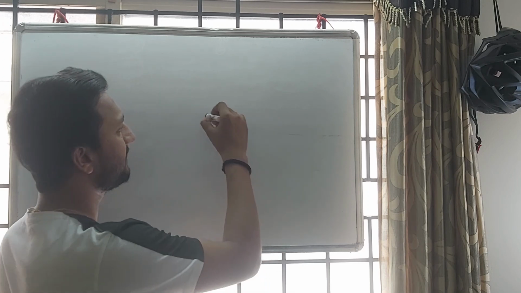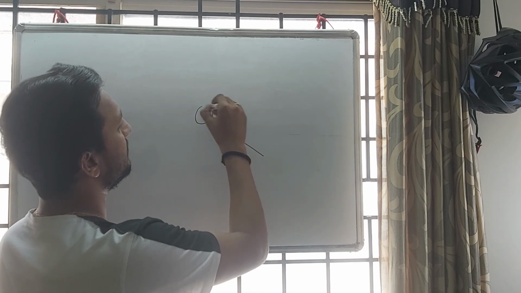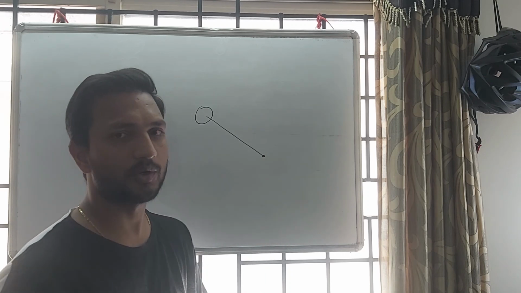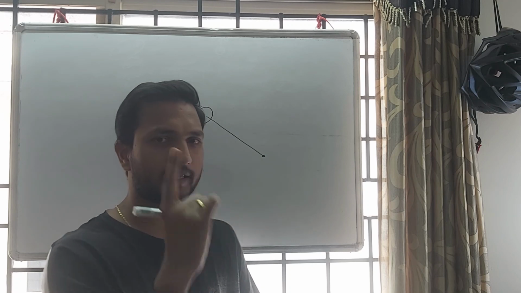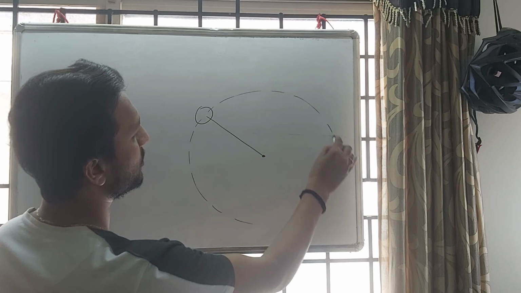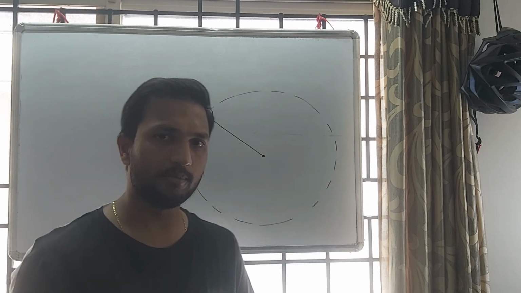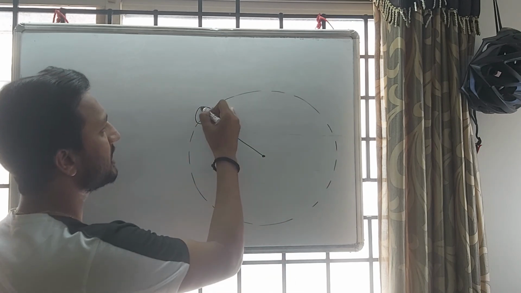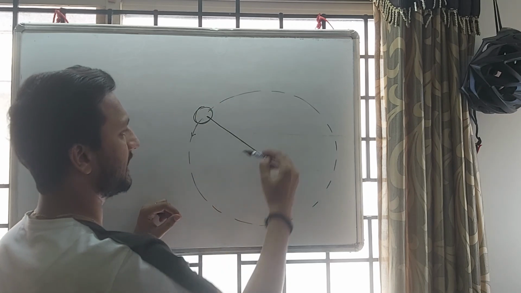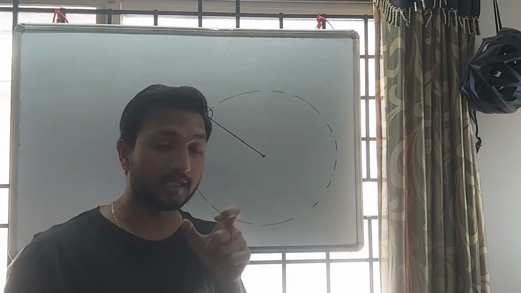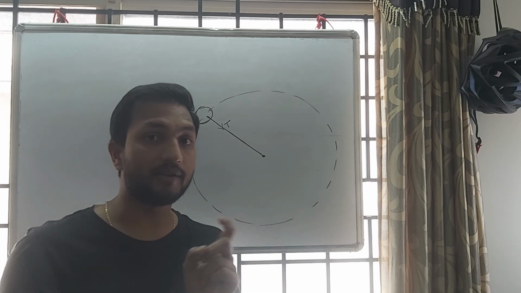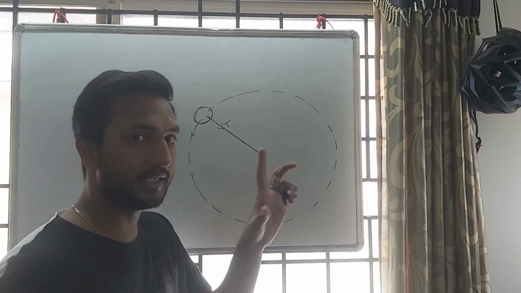Suppose we have one thread, and one end of the thread is connected with this ball and the second end you are holding, and you are just rotating this ball. So we have this motion, this motion is called circular motion. If the ball is moving in this direction, inside the thread we have one force, that force is called tension. Tension is always away from the body. So this is body, so tension is away.